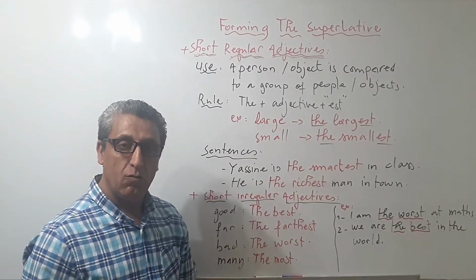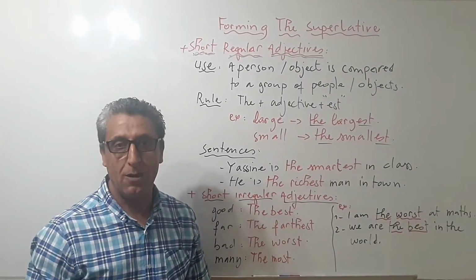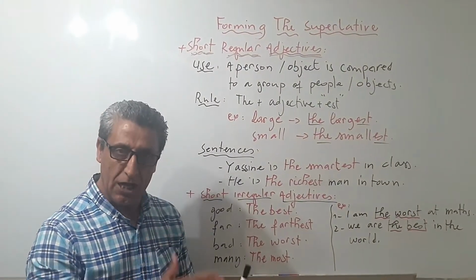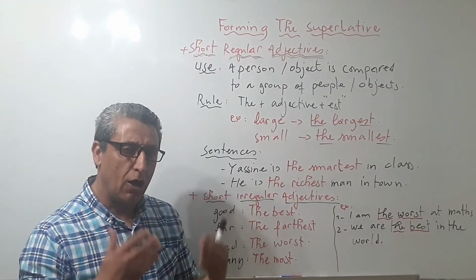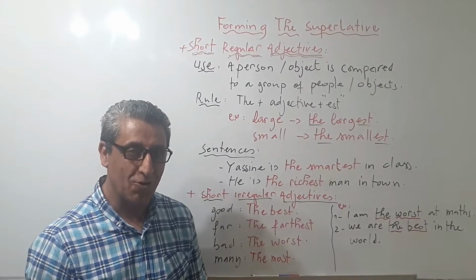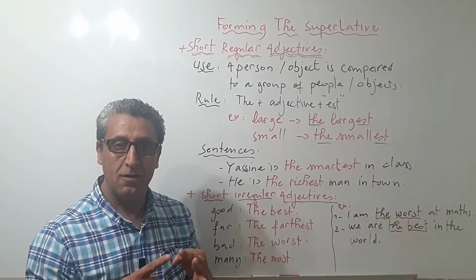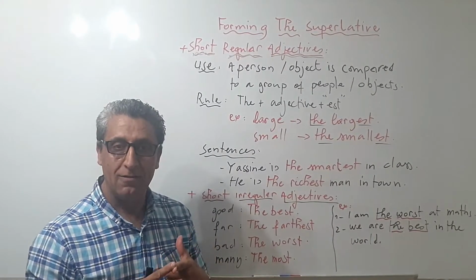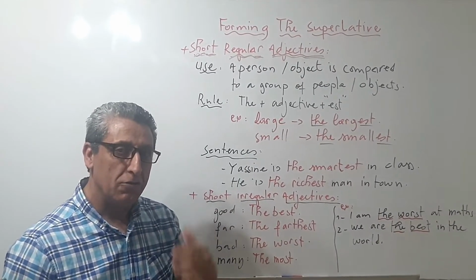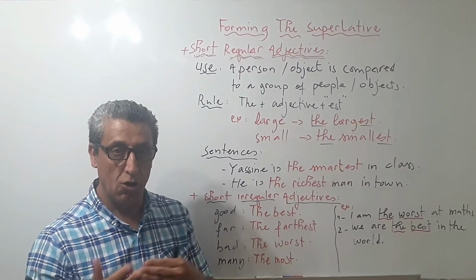Now remember, when we talked about the comparative form with short adjectives, we also talked about irregular short adjectives that do not follow the rule, which is adjective plus er. Remember, what are these short adjectives? Do you remember them? Okay, very good. So we have good, bad, far, many, little. Good, the comparative form is better. Bad, the comparative form is worse.